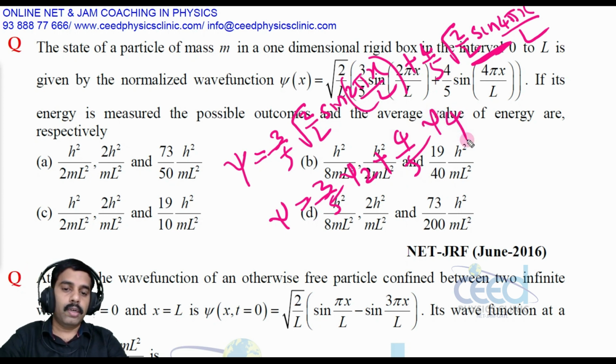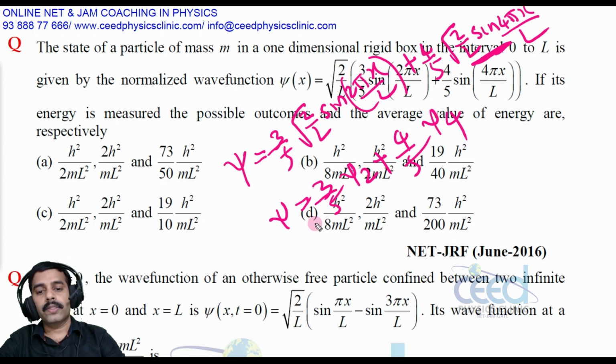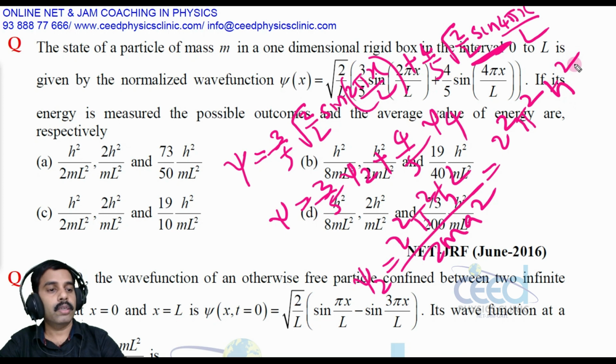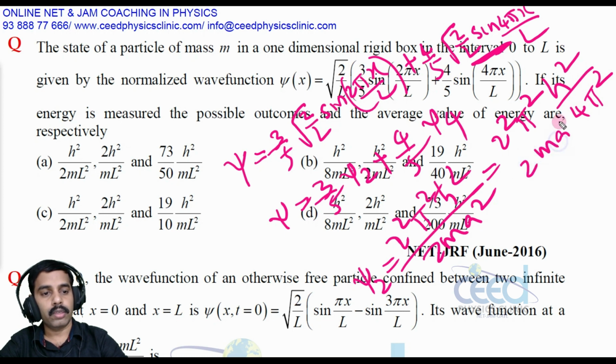Now look into this, once I get psi 2 and psi 4, we need to find the average energy and possible outcome. What is the probability of psi 2? The possible energy in this state is n square pi square h cross square, that is 2 square pi square h cross square divided by 2ma square, and h cross square you may write as h square by 4 pi square, that is 2 square into pi square into, h cross I am replacing with h by 2 pi. So h square divided by 4 pi square into 2ma square, right?